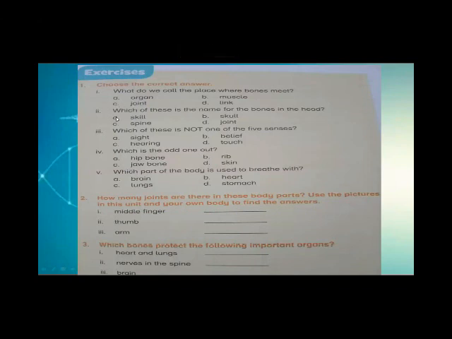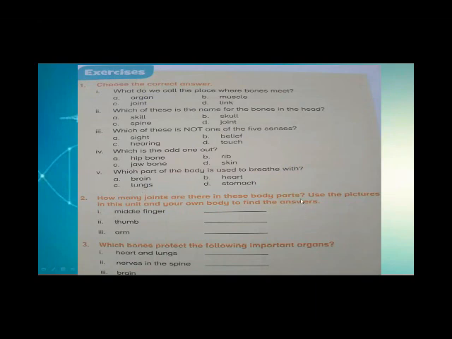Now, in the second, which of these is the name for the bones in the head? Yes, you say skull. Very nice. Shabash, keep it up. And third one, which of these is not one of the 5 senses? Believe. Very nice. Keep it up, Mukaddas. Fourth one, which is the odd one out? Now the skin. Very nice. Shabash. Keep it up. Now the fifth, which part of the body is used to breathe with? Yes, lungs. Very nice. Shabash.